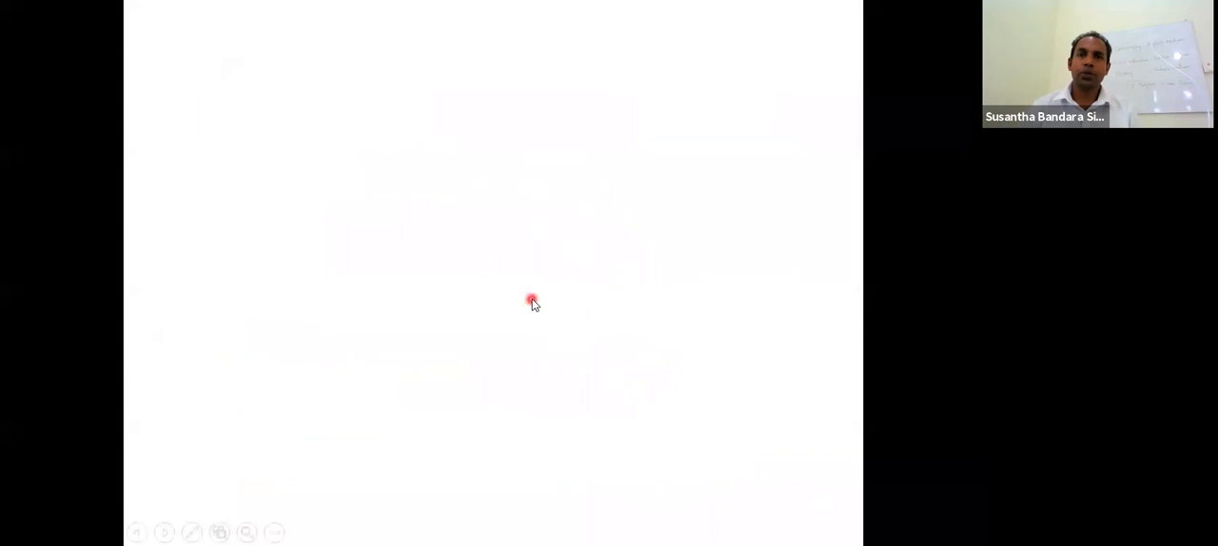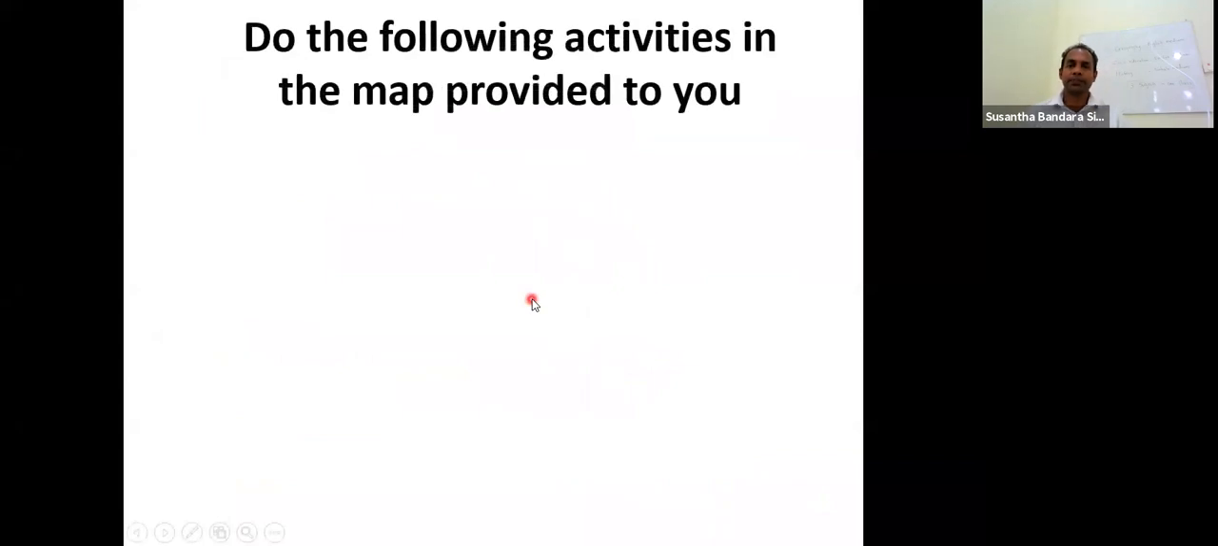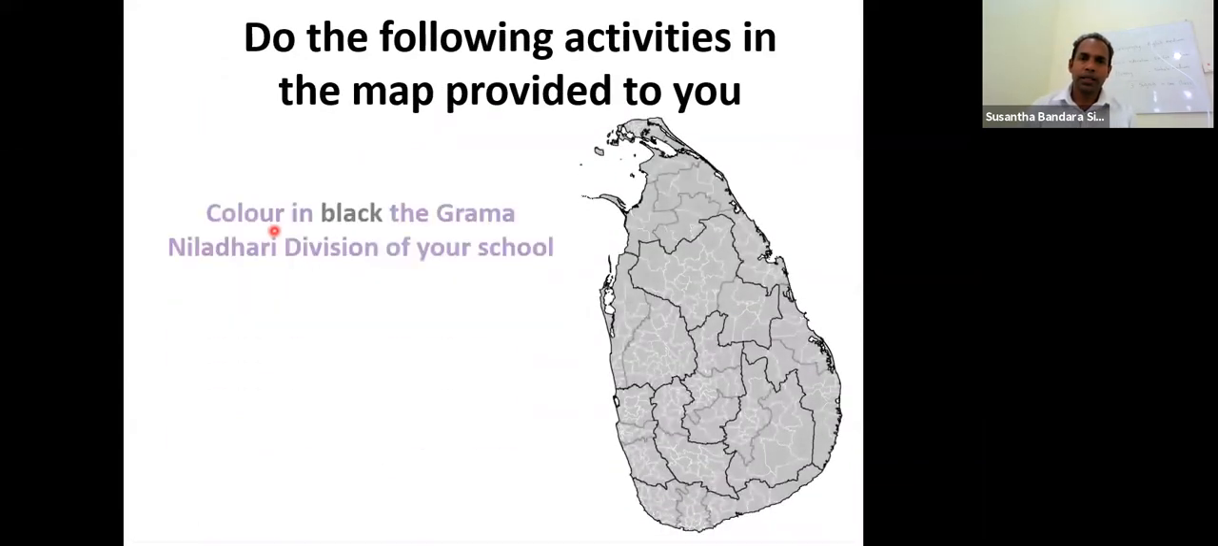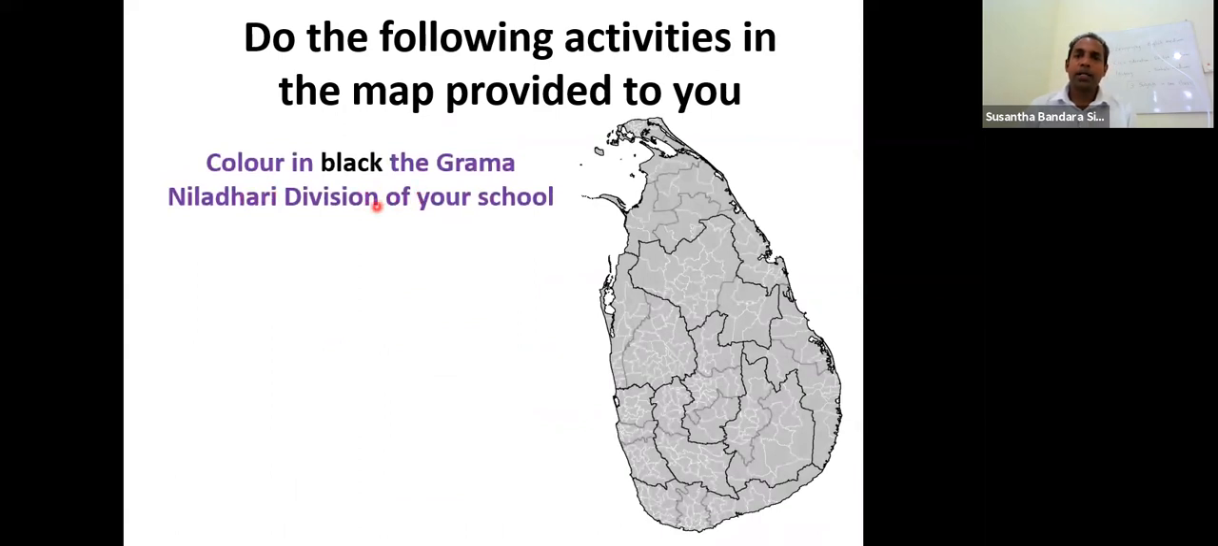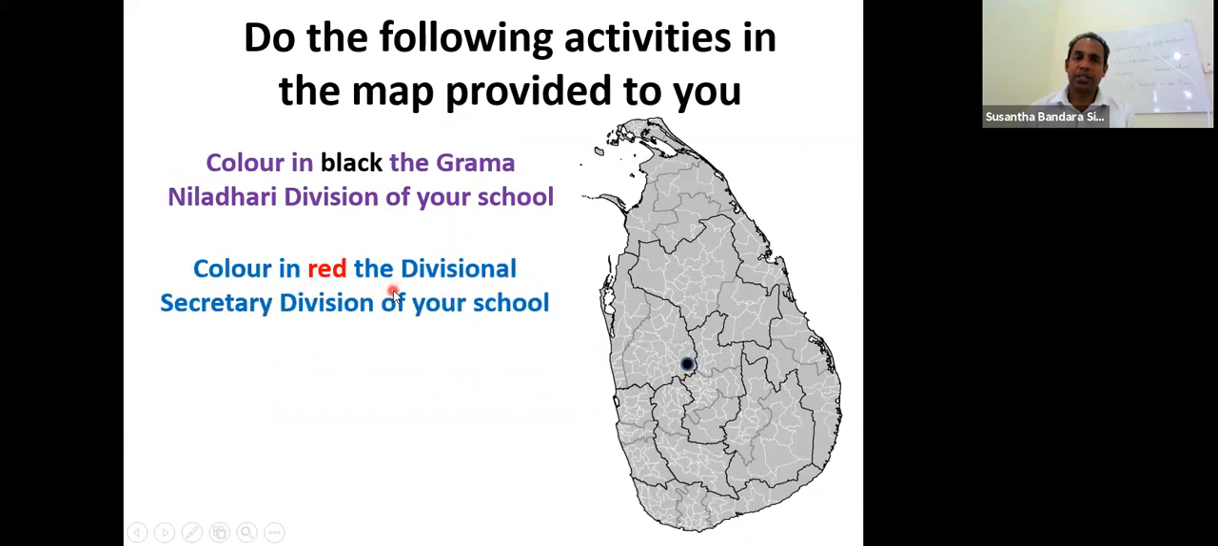Right? Do the following activity. First one, color in black the Gramadhara division of your school. This is the location of Kurunegala Gramadhara division or town. Second, color in red the divisional secretary division. This is the location of Kurunegala divisional secretary division. My school is located in this division, Kurunegala.